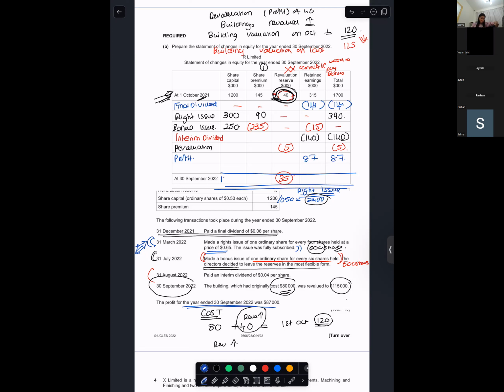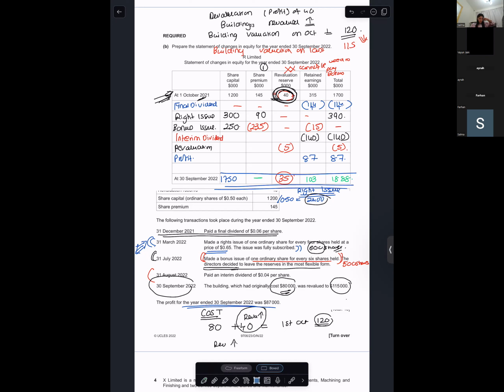Okay, share capital. Share premium wipes off. Retained earnings 103 and total is 1888.